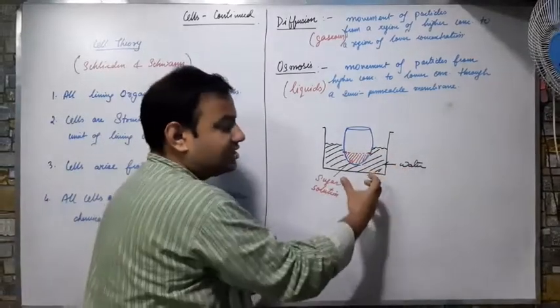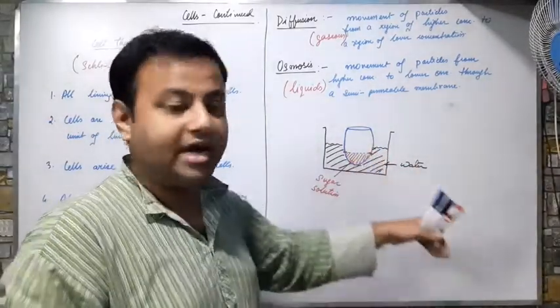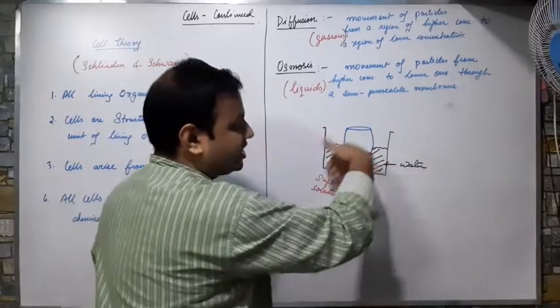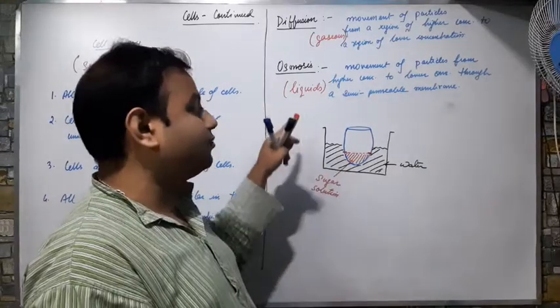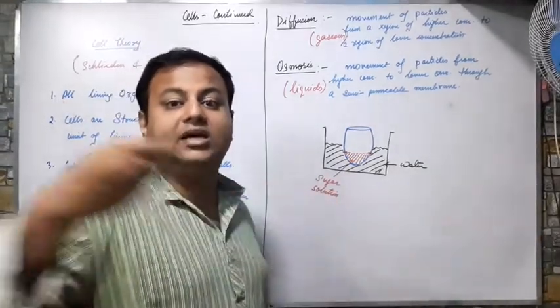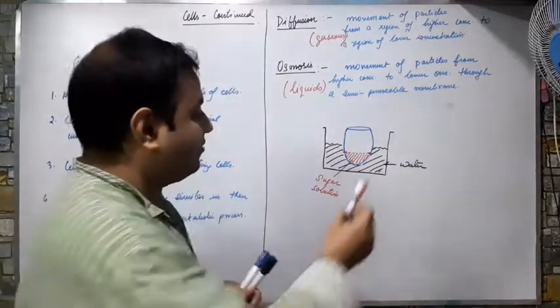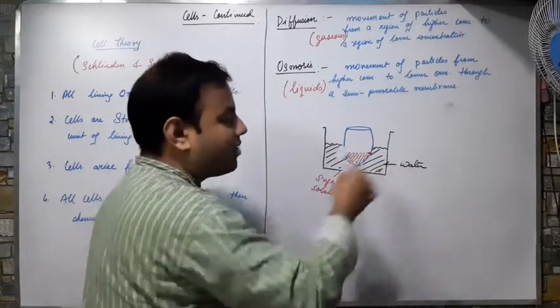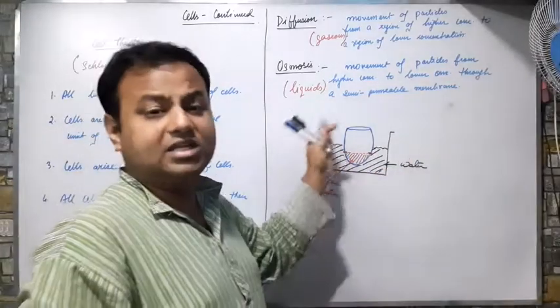Water concentration is more outside. So the water will start going in. And the sugar concentration is more inside. The sugar particles will start coming out. Right? So if the sugar comes out, that will not affect the amount of water outside so much, because the water is too much.